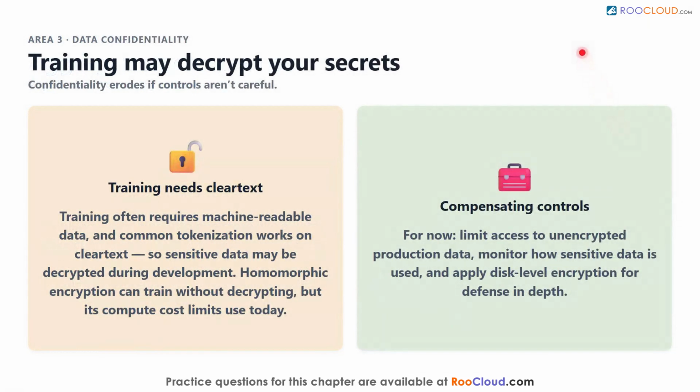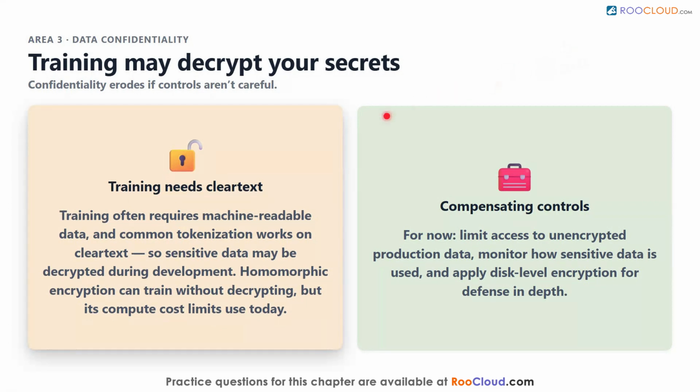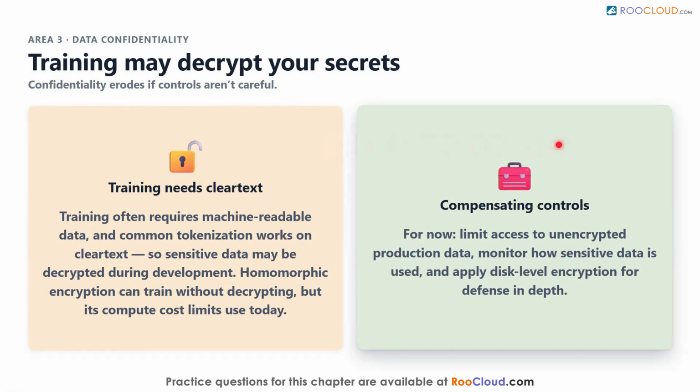The third area is data confidentiality, which can quietly erode if controls are not carefully designed. The catch is that training often requires data to be machine readable, and common tokenization methods work on clear text, so sensitive data may actually be decrypted during development. Emerging techniques offer hope here. Homomorphic encryption can let a model train on data without ever decrypting it, though its heavy computing cost limits use today. For now, the practical answer is compensating controls: limiting access to unencrypted production data, monitoring how sensitive data is used, and applying disk-level encryption for defense in depth.